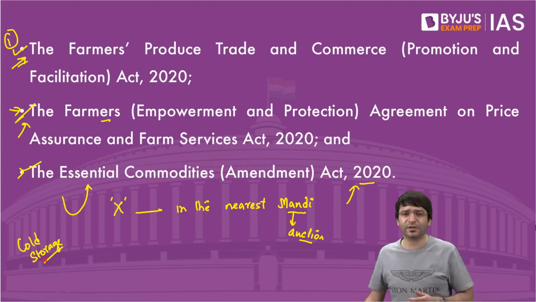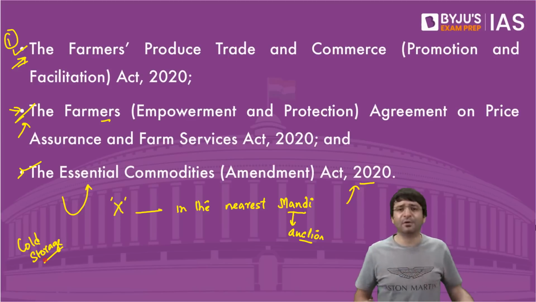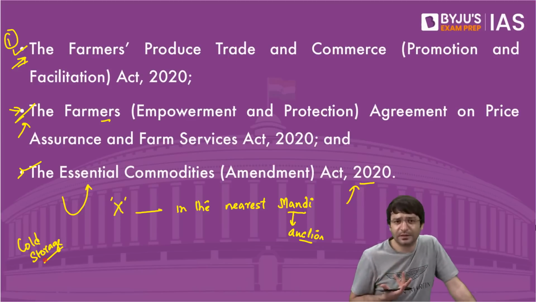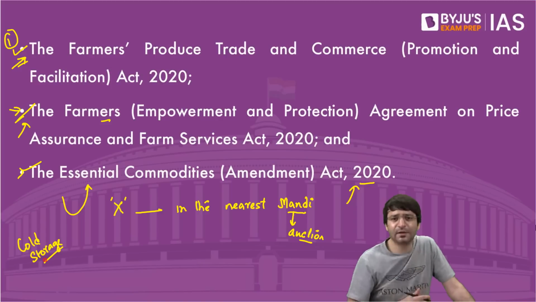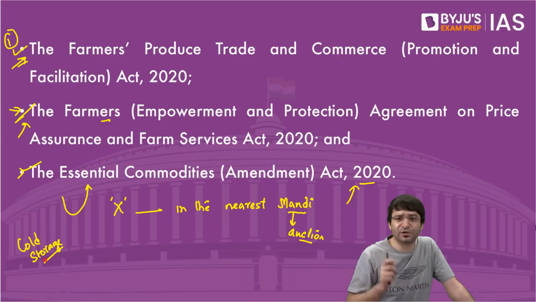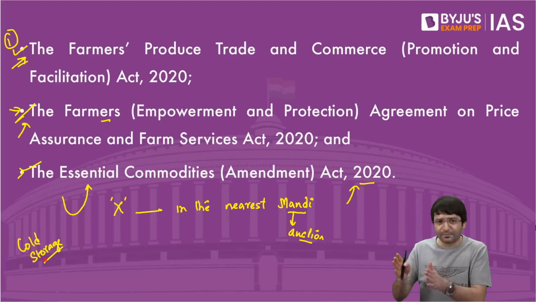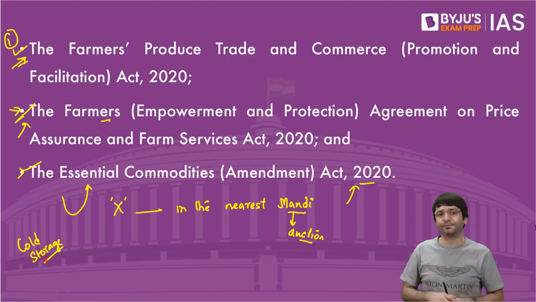What is this cold storage? There are crops which are perishable. There are crops which are non-perishable. For example, fruits. There are perishable fruits, perishable crops. Tomato, for example, what is the shelf life of a tomato? Once it is harvested, it will survive for a week maybe, or 10 days maybe. How can we increase the shelf life of these tomatoes or these goods? Store them in a cold area and their shelf life will increase.